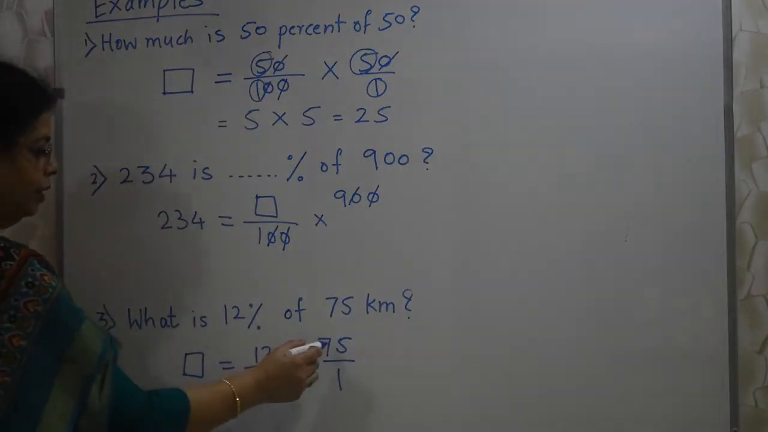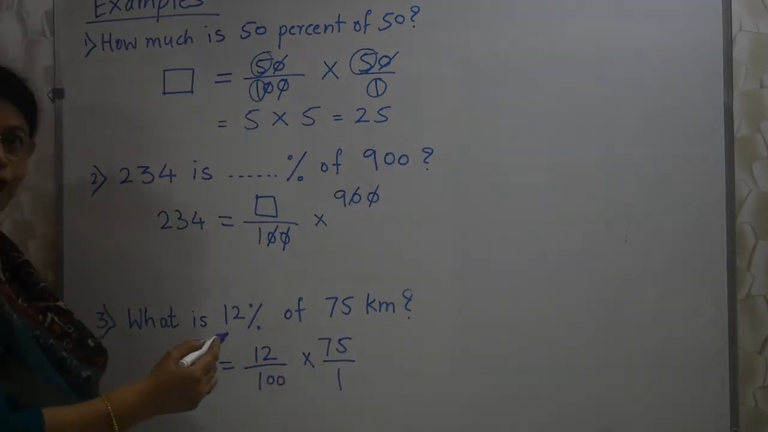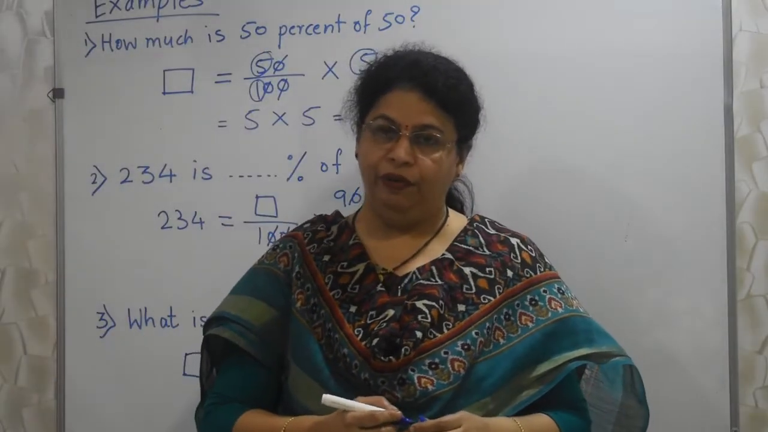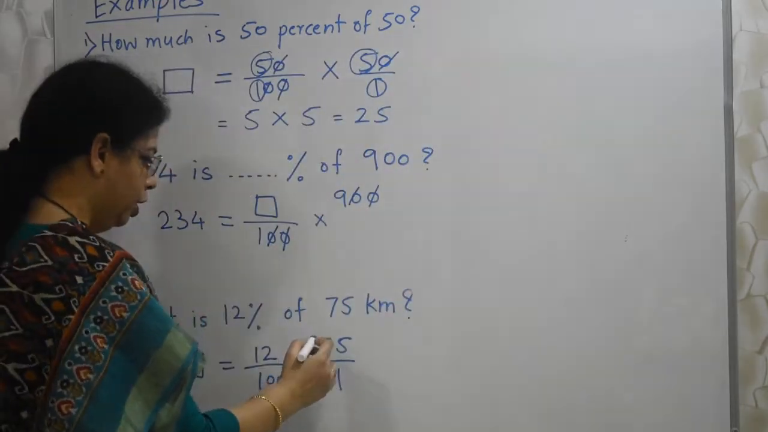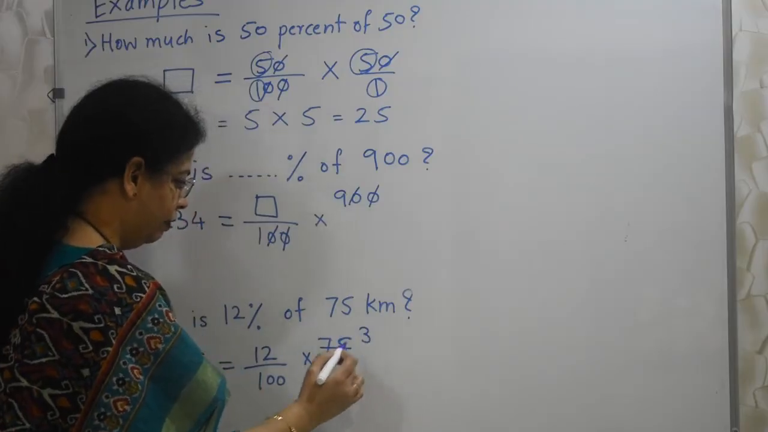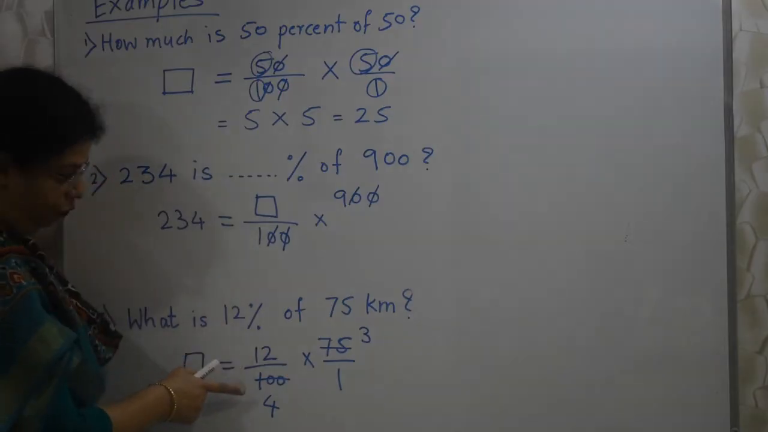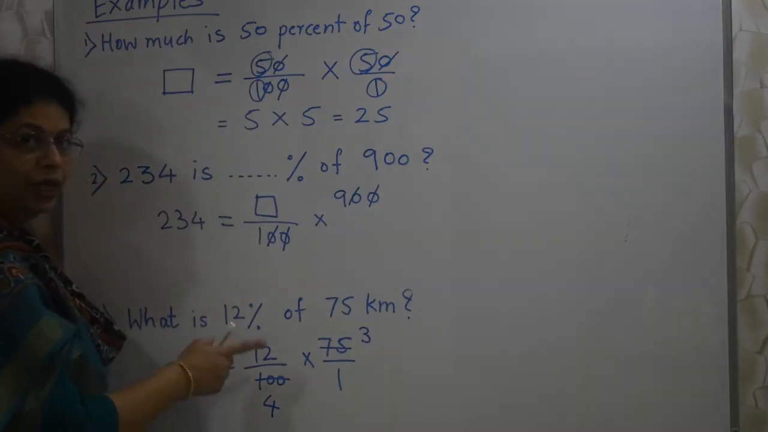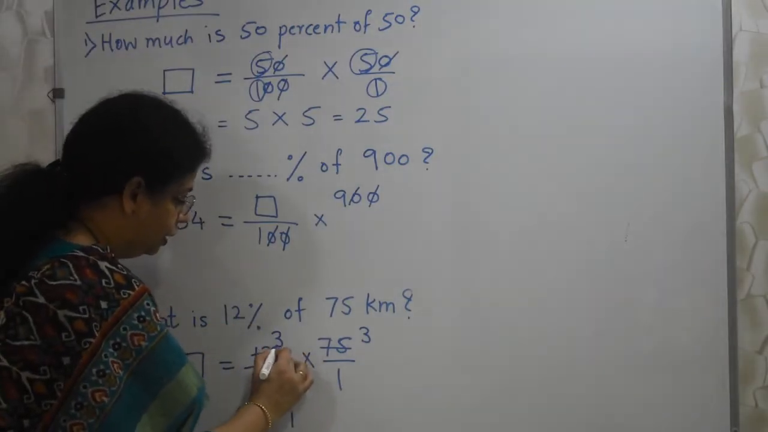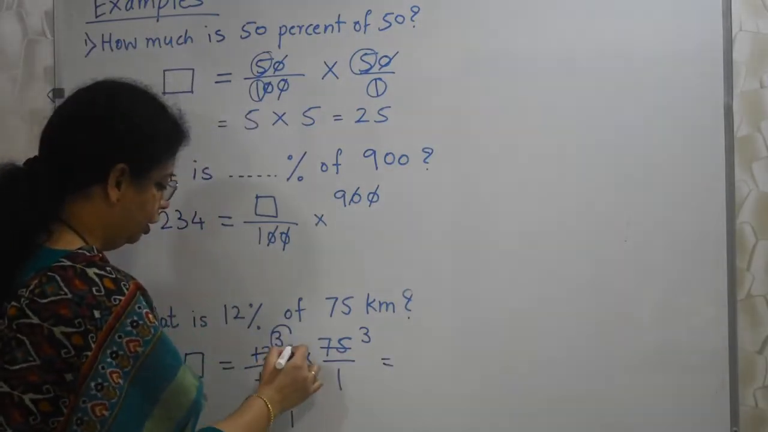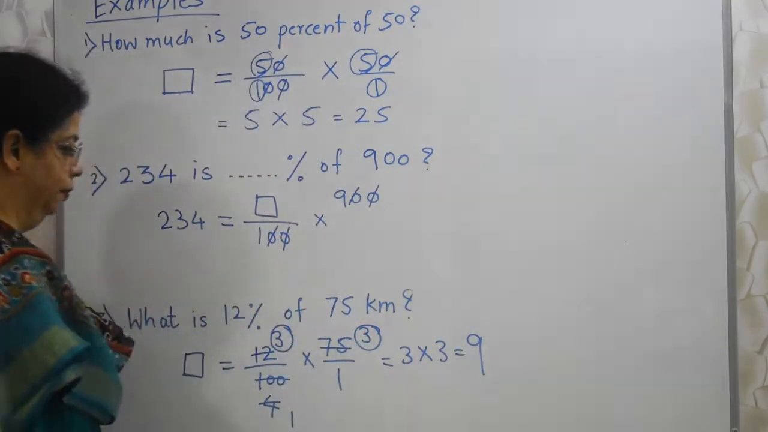Now I can divide these numbers by 5 or even 25 if you know the table of 25. If you don't know the table of 25, you first divide by 5, then again divide by 5. Doesn't matter. Here I am doing it with 25. 25 3s are 75, 25 4s are 100. Now if I observe 4 and 12, both these numbers are divisible by 4. Okay. So 4 1s are 4, 4 3s are 12. So what is remaining? 3 here and 3 here. So 3 into 3, 9 is the answer.